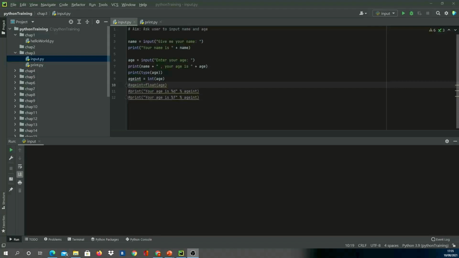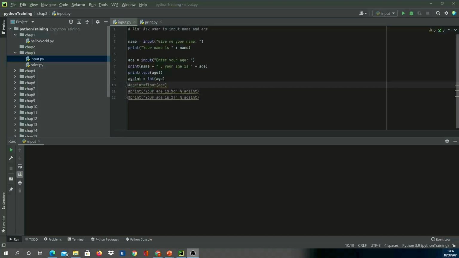So let's talk about comments first. Python allows you to do one line comment. It doesn't allow you to do multi-line comments. Comments can be done with a hash, and anything followed is commented out. You can write different messages so that your program is easy to understand. Now here I said the aim of this program is to allow the user to input name and age.